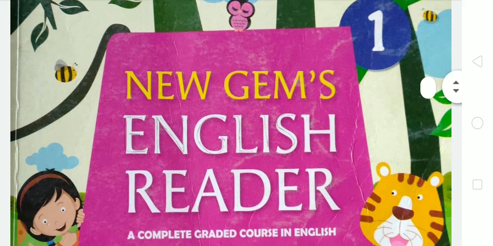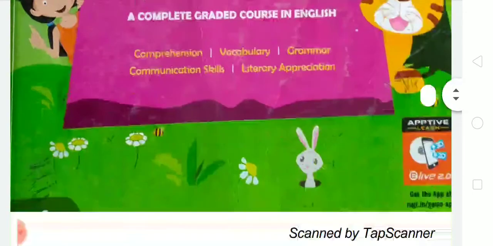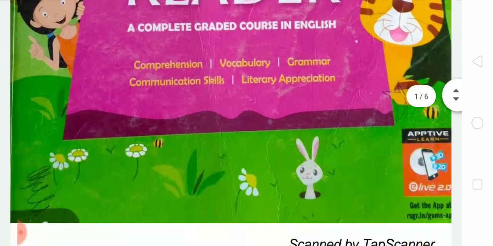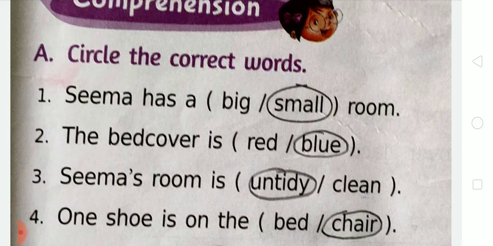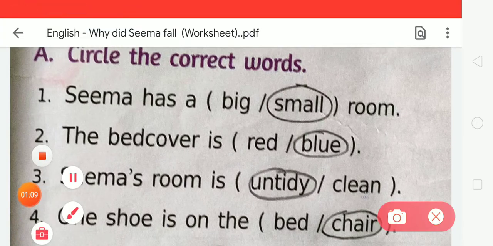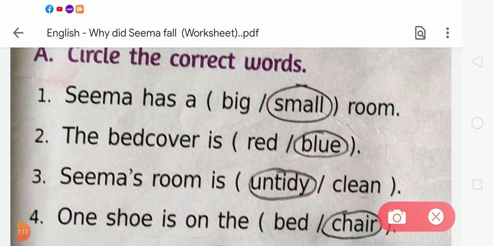So for that, you all take out your English reader book and open chapter 3, Why did Seema fall? Here are the exercises of chapter 3. The first question is: circle the correct words. Okay students, in exercise 1 we have to circle the correct words. Here is the first sentence: Seema has a big or a small room. You have to choose the correct word and circle it.